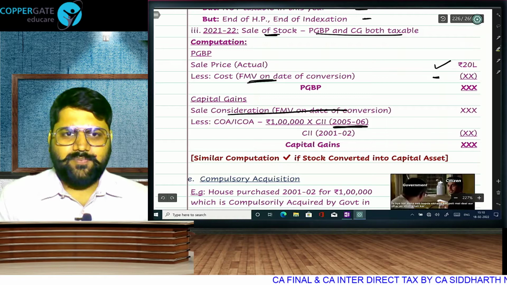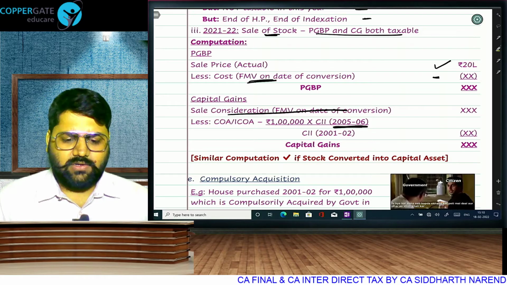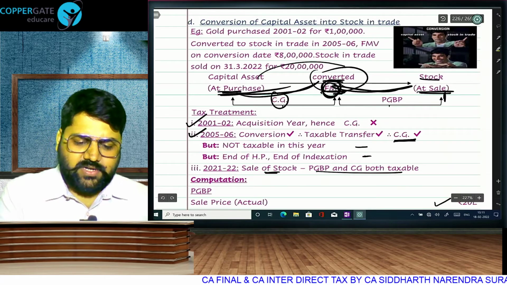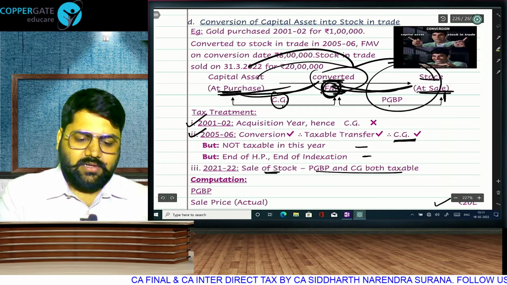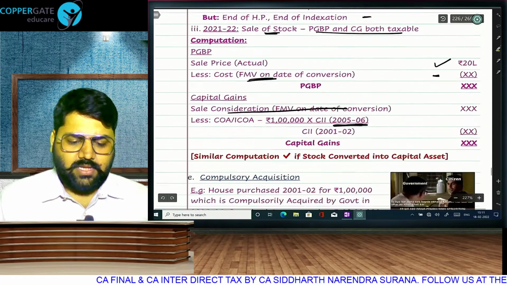And exactly the same computation will happen if stock in trade is converted into capital asset. If stock is converted into capital asset, then this period will be the PGBP and this will be the capital gain.